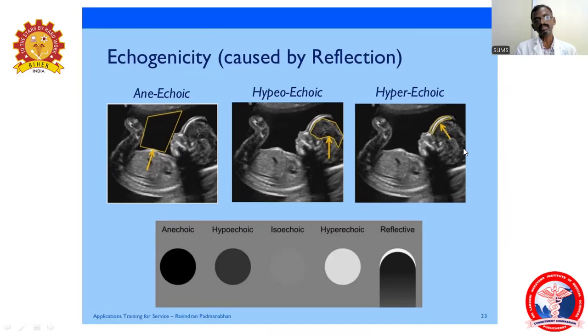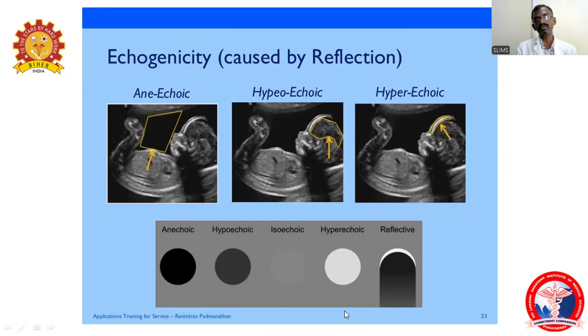Then isoechoic. What is isoechoic? It is when two or more stretches of the same tissue density produce the same appearance. We cannot differentiate one tissue from the other tissue. That is called isoechoic. Then hyperechoic.